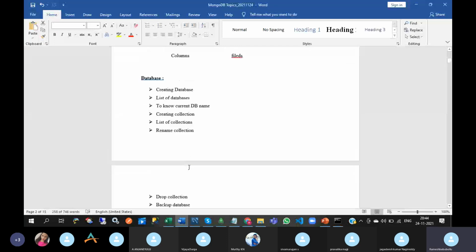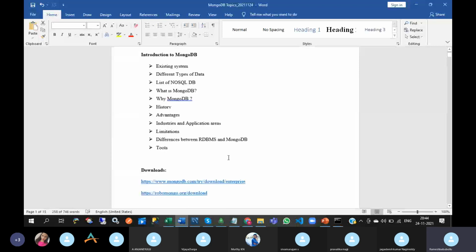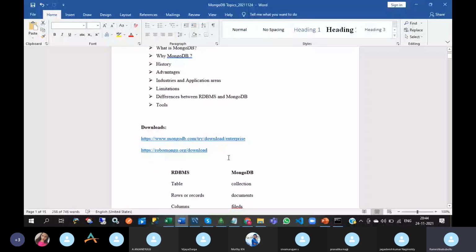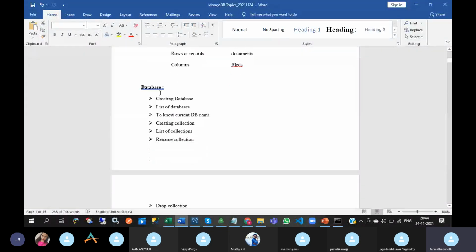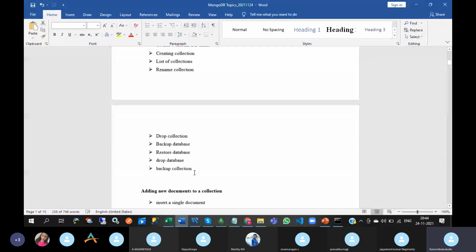So till now we have seen concepts like the introduction to MongoDB, downloading, differences between RDBMS and MongoDB, and database functions like creating a database, backup, deletion, creating collections, renaming and dropping collections, and the CRUD operations of MongoDB.